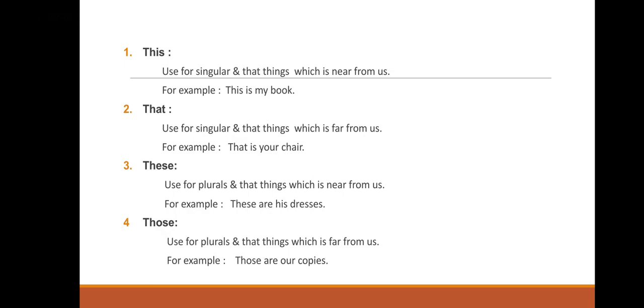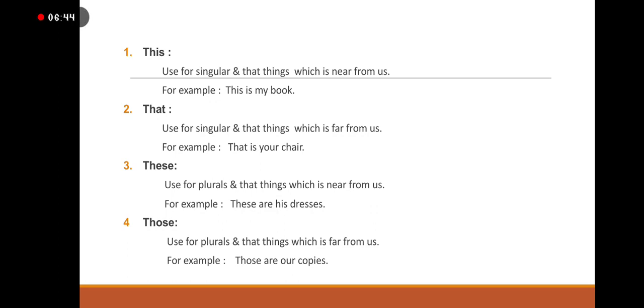Okay, now third one is these. Use for plurals and things which are near to us. For example, these are his dresses. Now these we use for plurals, when we have something in more quantity. If we have many dresses, that time we say these are his dresses, these are your dresses, these are my dresses, like this. Okay, and those we use for plurals and things which are far from us.